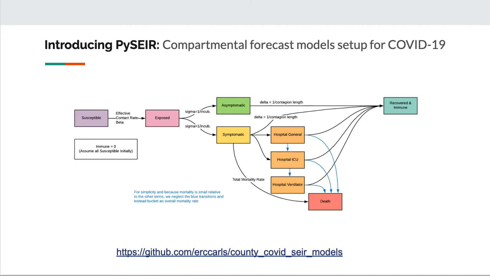The model moves patients between buckets of susceptible, exposed, asymptomatic, or symptomatic, with symptomatic patients flowing into hospitals and eventually death or recovery, and asymptomatic patients being contagious but recovered. Asymptomatic and hospital categories represent novel innovations in coronavirus modeling and allow us to track hospital utilization.